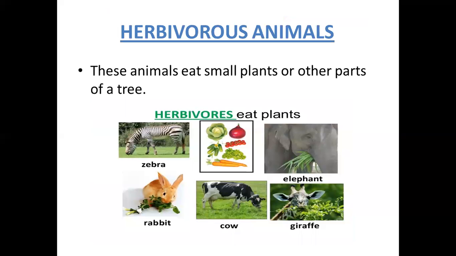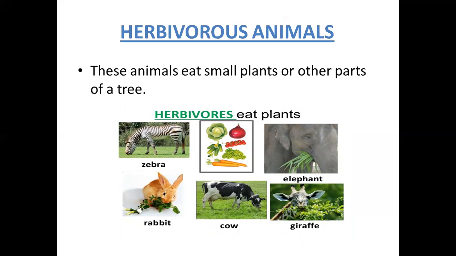Now see here in this picture, we can observe all the animals are eating plants and plant parts. These are called herbivorous animals. See zebra, rabbit, cow, giraffe, elephant. All these animals are eating plants and plant parts.